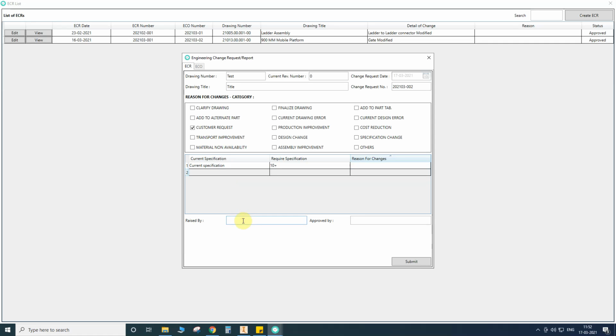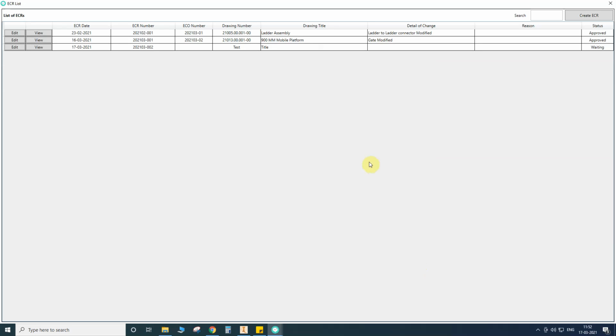Then raised by name and approved by name, the approved person's name. Once they submit this, it will automatically appear here, the new ECR will appear here.